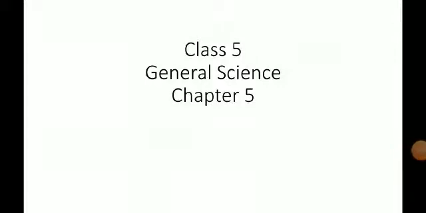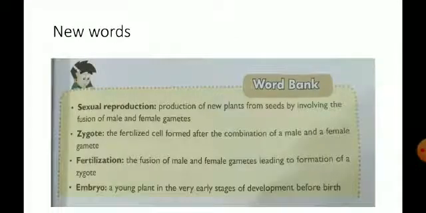Hello everyone. In the previous class, we have completed chapter 5, and today we are going through the new words in chapter 5. The first new word is sexual reproduction: production of new plants from seeds by involving the fusion of male and female gamete. So, what is sexual reproduction? Sexual reproduction is the production of new plants from seeds by the help of the male and female gamete, means